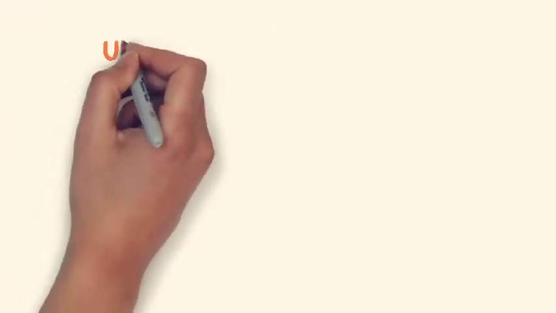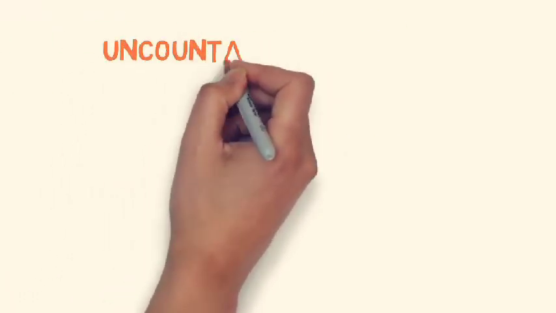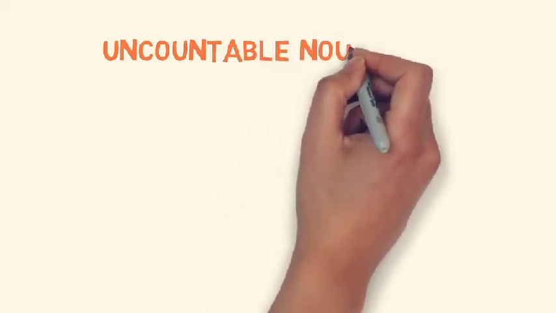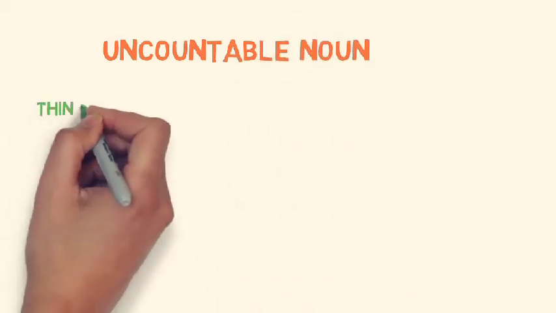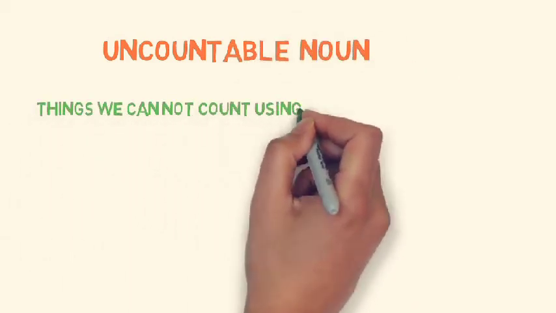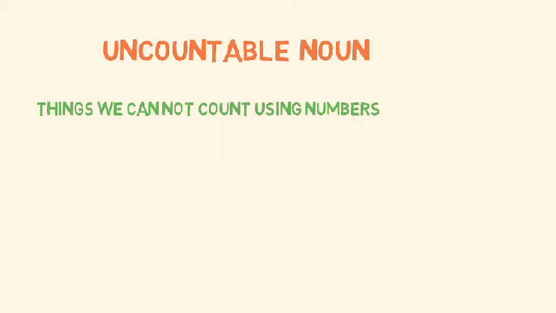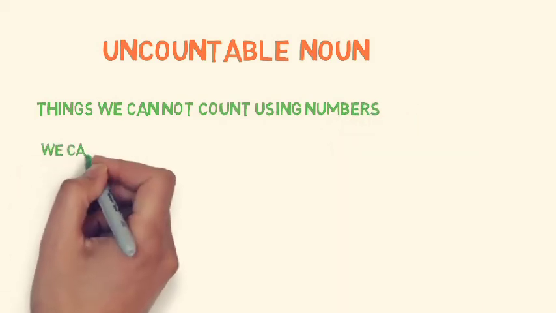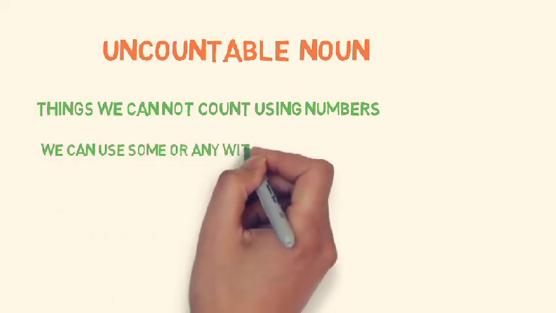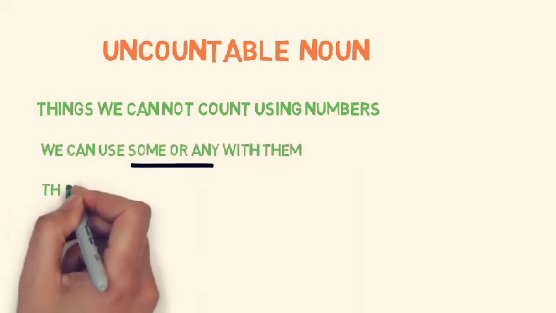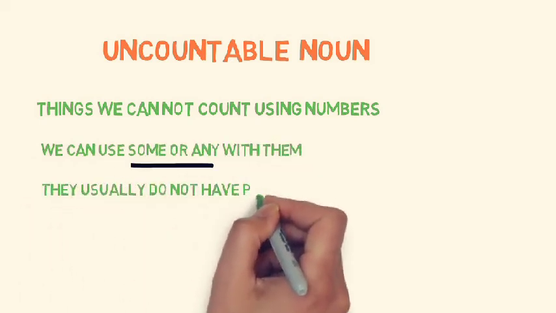Now let's look into another category of nouns, that is uncountable nouns. Things that we cannot count with numbers are categorized as uncountable nouns. We can use some or any with them. They usually do not have a plural form.